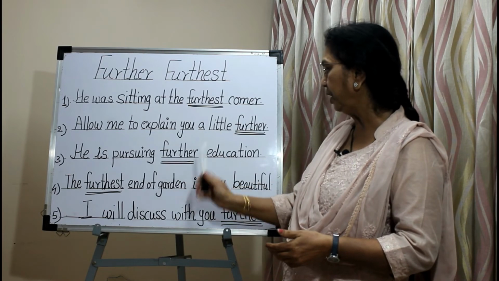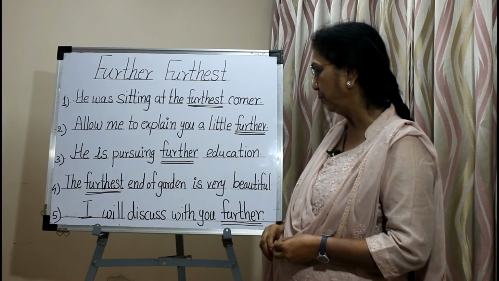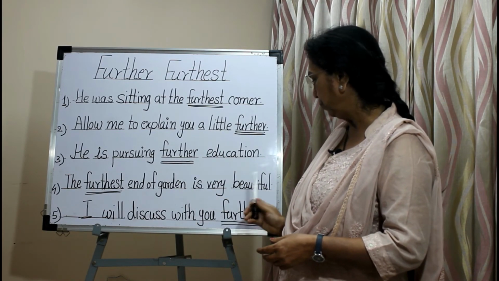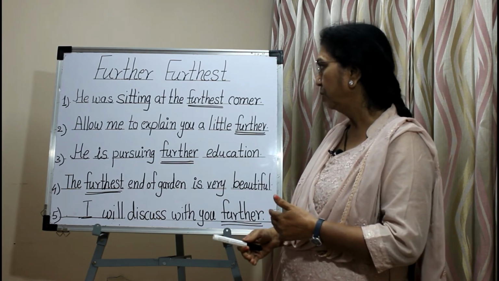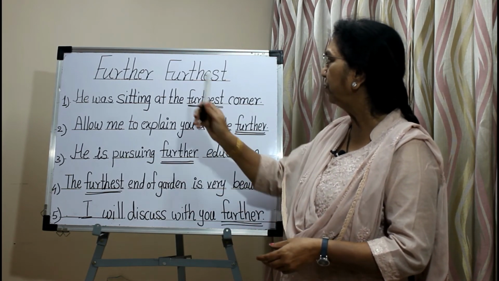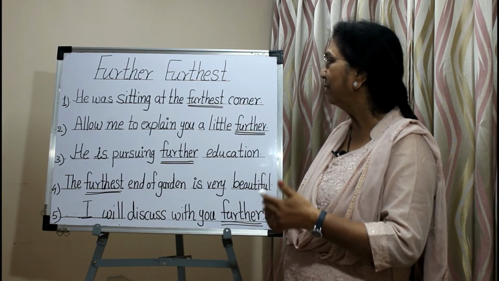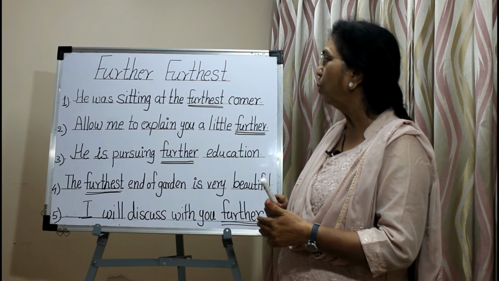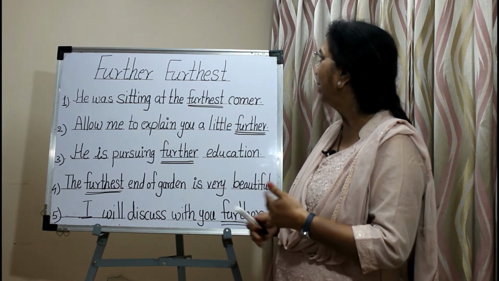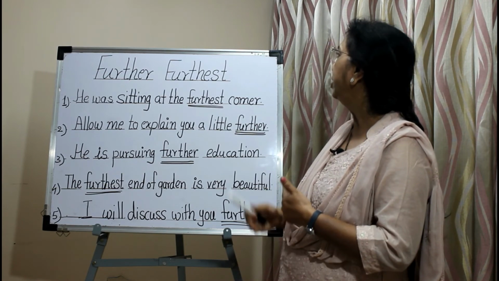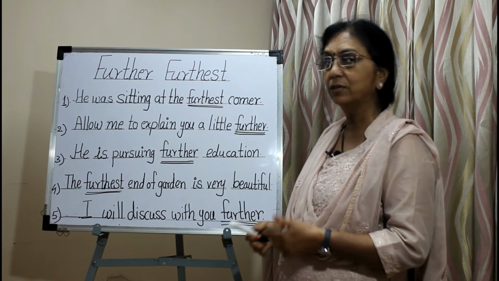The furthest end of the garden is very beautiful. I will discuss with you further. Further means afterwards. So these are the examples of further and furthest that are used to show the non-physical or immeasurable or figurative distance. That means more, in addition to, extra or next.